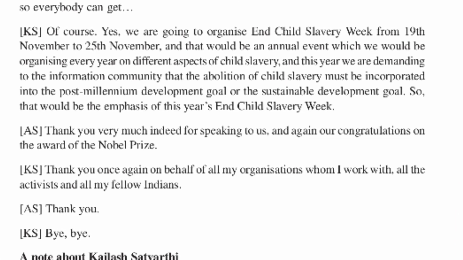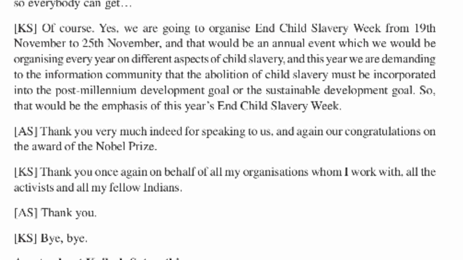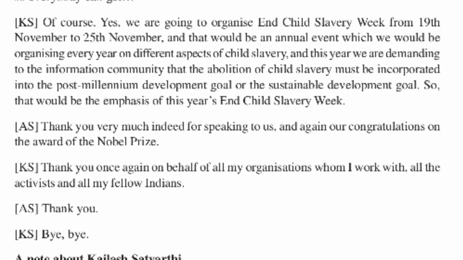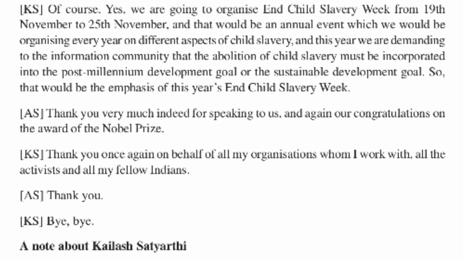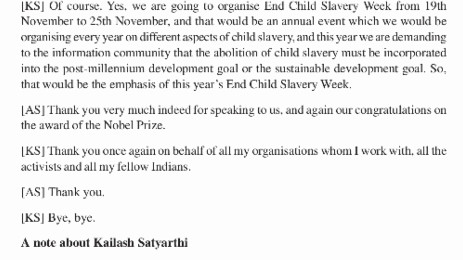Kailash Satyarthi says, thank you once again on behalf of my organization and all the activists, means all the social workers, and my fellow Indians. Adam Smith says thank you so much, and he puts down his phone. Kailash Satyarthi says bye bye, and he also cuts the phone.